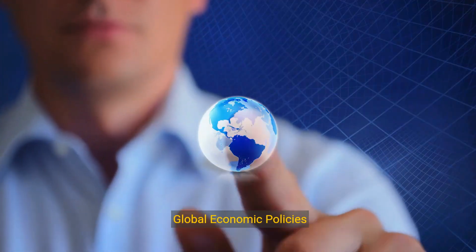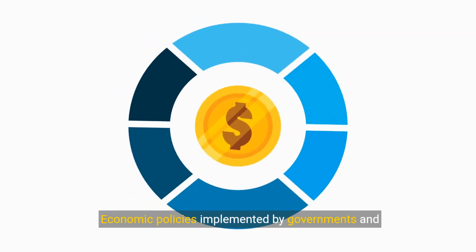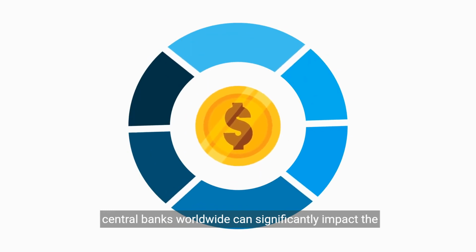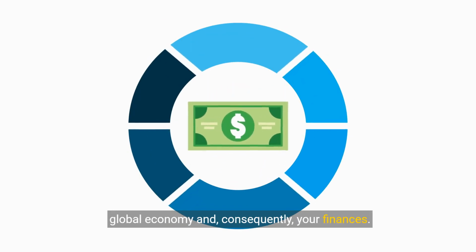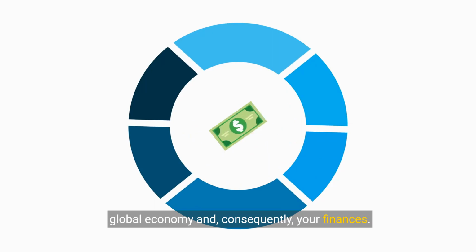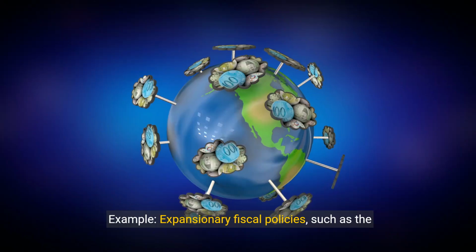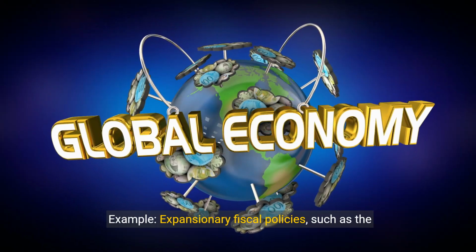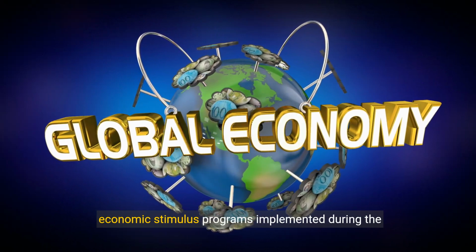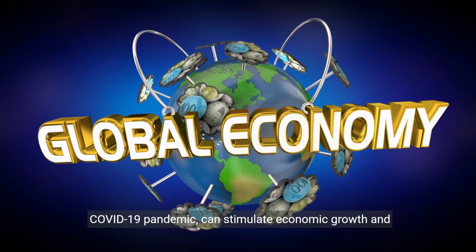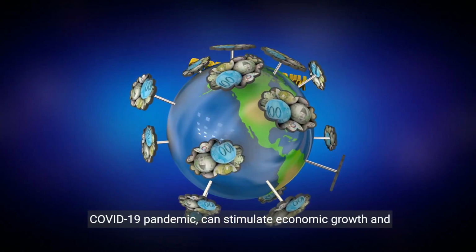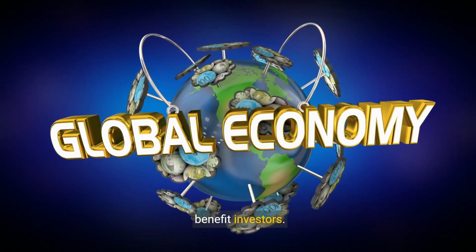Global economic policies. Economic policies implemented by governments and central banks worldwide can significantly impact the global economy and, consequently, your finances. Example: expansionary fiscal policies, such as the economic stimulus programs implemented during the COVID-19 pandemic, can stimulate economic growth and benefit investors.